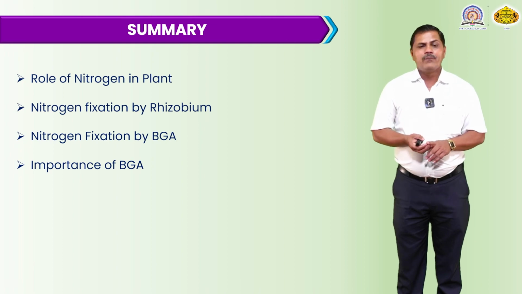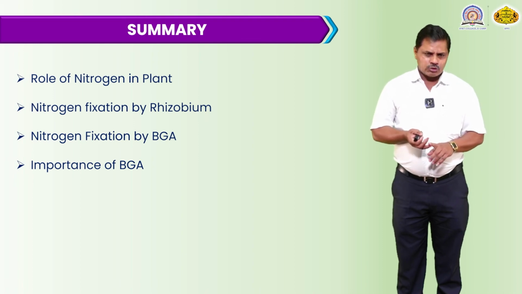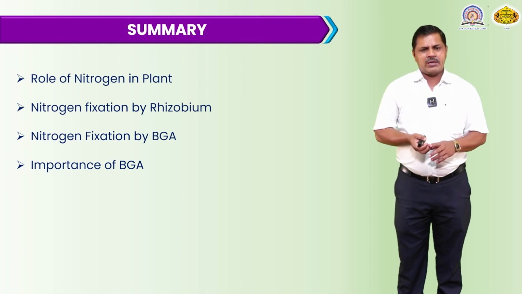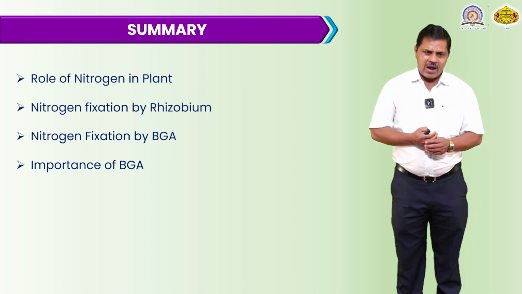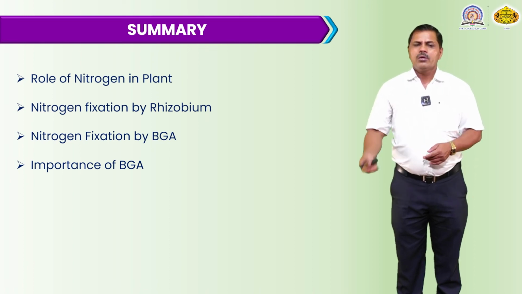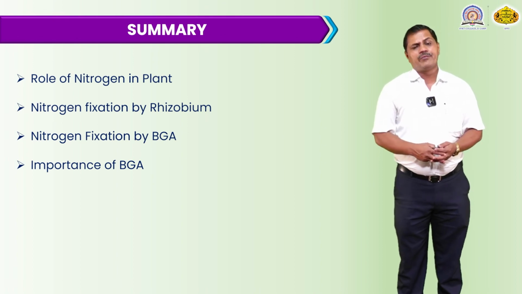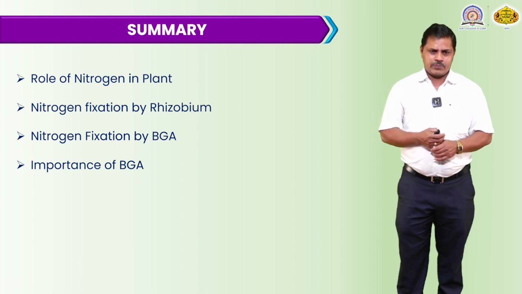Nitrogen fixation by blue-green algae. There are many blue-green algae, for example Aulosira, Nostoc, Anabaena, Oscillatoria, Lyngbya. There are many species, Gloeocapsa, Aphanocapsa, which are blue-green algal species. They trap gaseous nitrogen and convert it into a liquid form. The importance of blue-green algae is very great for the growth and development of plants.